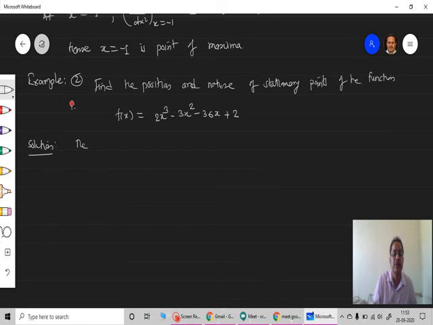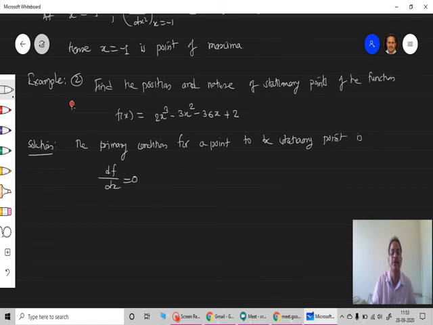Okay, now the primary condition for a point to be a stationary point is, as we have already discussed, df upon dx is equal to 0.